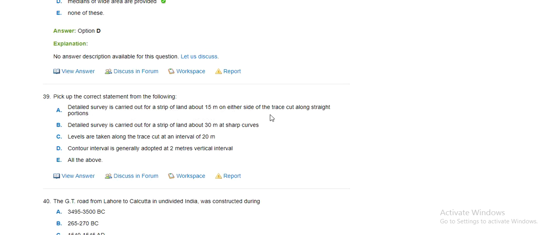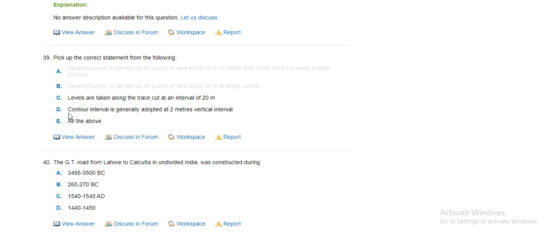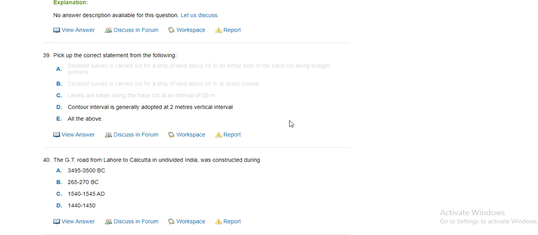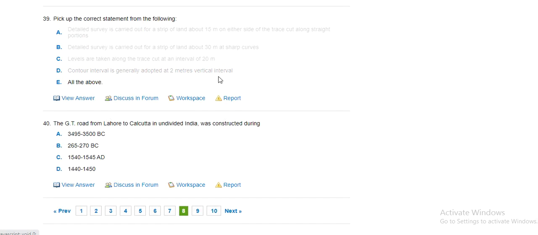Detailed survey is carried out over a strip of 15 meter on either side of the trace along the straight portion. Detailed survey is carried out over a strip of 30 meter at sharp curves. Levels are taken along the trace at 20 meter. Contour interval is generally 2 meters. So our correct answer is all of the above.